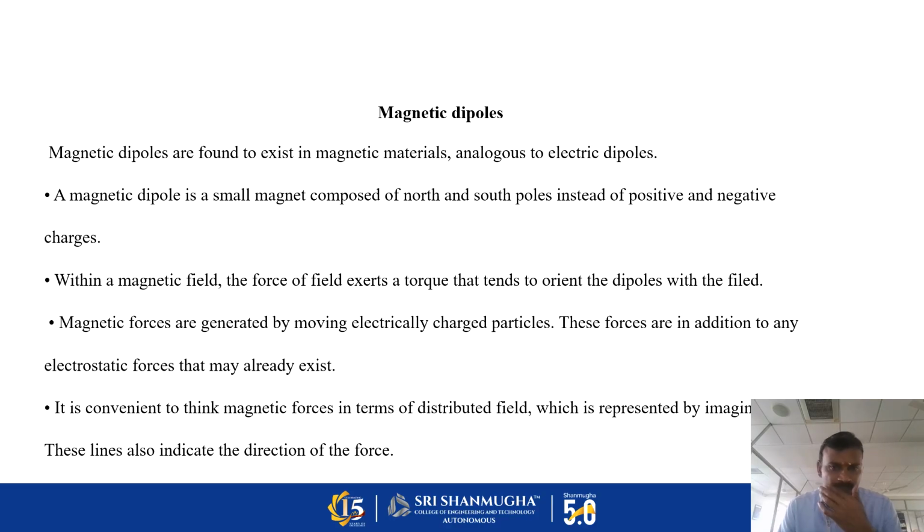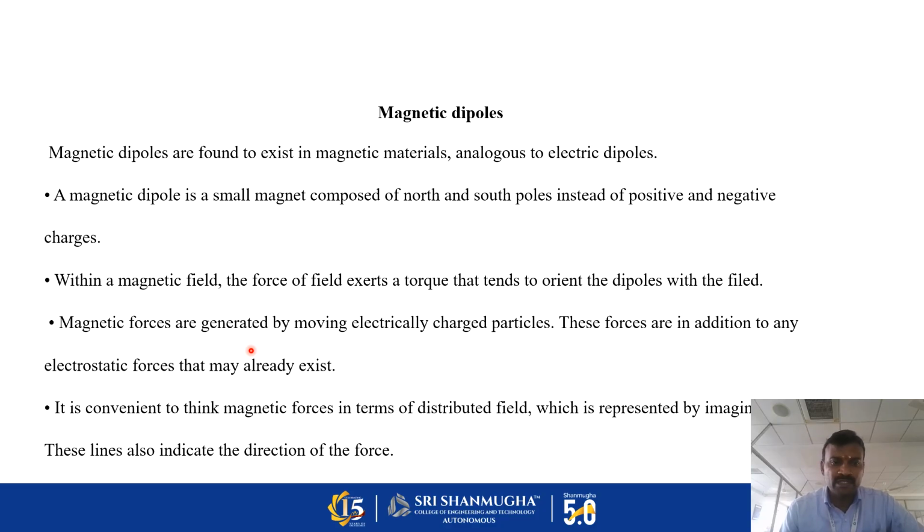Then magnetic dipoles. Dipole means two: a magnet having one north pole and one south pole. Magnetic dipoles are found to exist in magnetic materials, analogous to electric dipoles. A magnetic dipole is a small magnet composed of north and south poles instead of positive and negative charges. Within a magnetic field, the force of the field exerts a torque that helps orient the dipoles with the field.